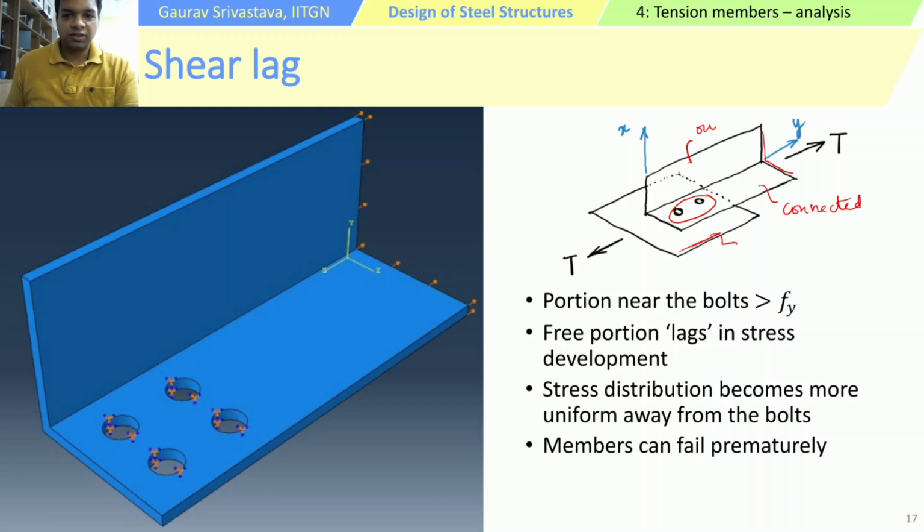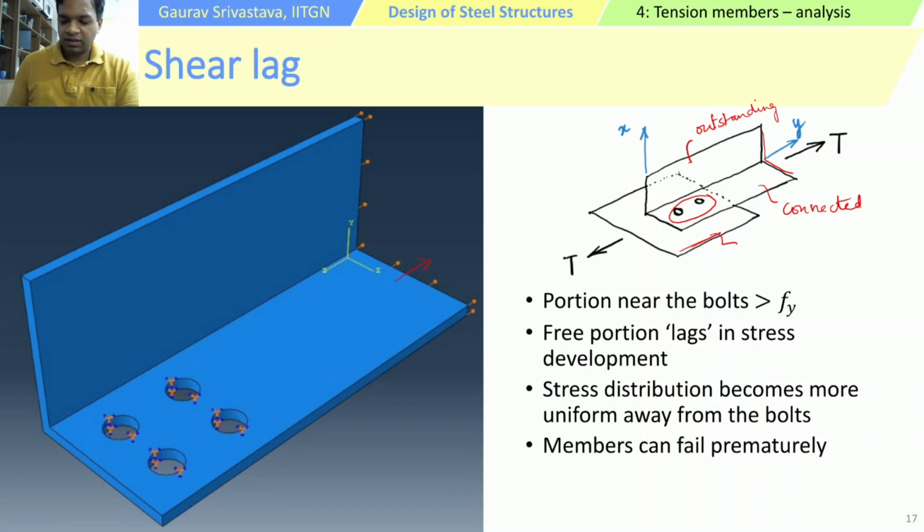Now, in these situations, when there is some portion which is connected and some portion which is outstanding, when you apply a tension force, the deformations and the stress distributions are very, very uneven. Okay, and we will see how they become uneven.